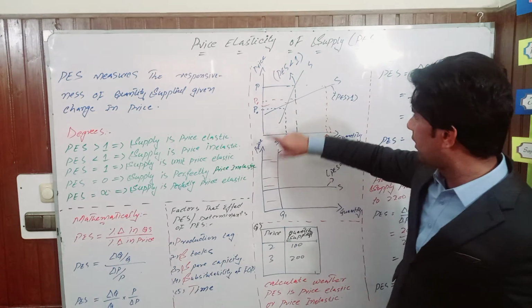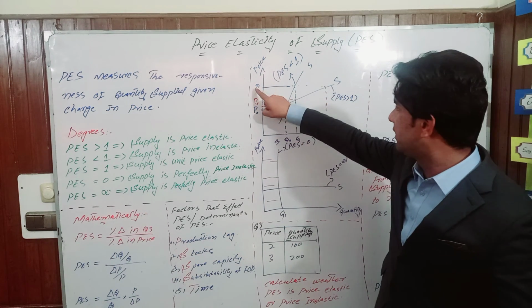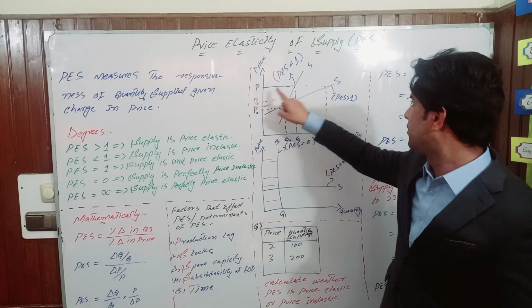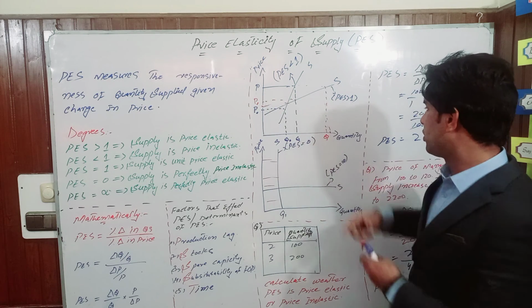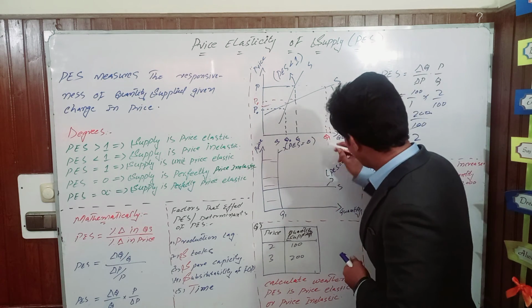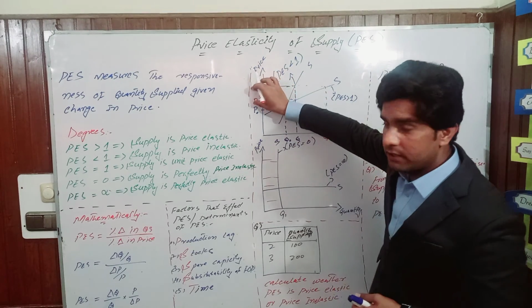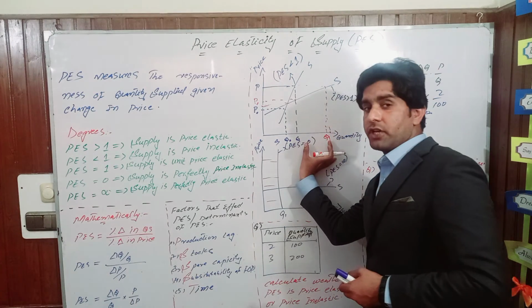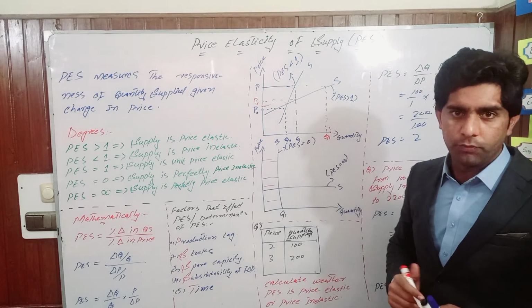Here you can see on the flatter diagram, price decreases from P to P naught, but quantity supplied changes from Q to Q1. You can call it Q1. So you can see here, by a smaller change in price, there will be a larger change in the quantity supplied, then it is said to be elastic.